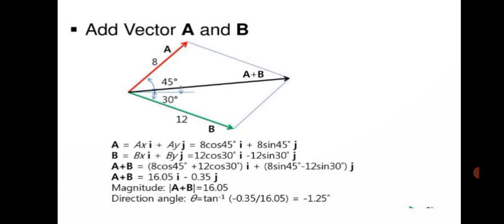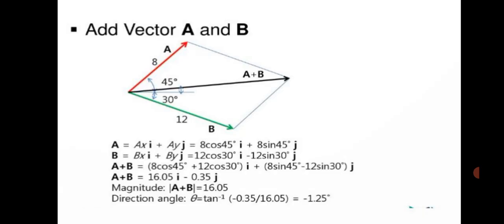For example, see the diagram. A and B are forces. The values are 8 and 12. The angle of the first one is 45 degree and the second angle is 30 degree. Substitute in the formulas. A equal to Ax I vector. Unit vectors are I and J. So capital A equal to 8, capital B equal to 12, substitute in this formula.